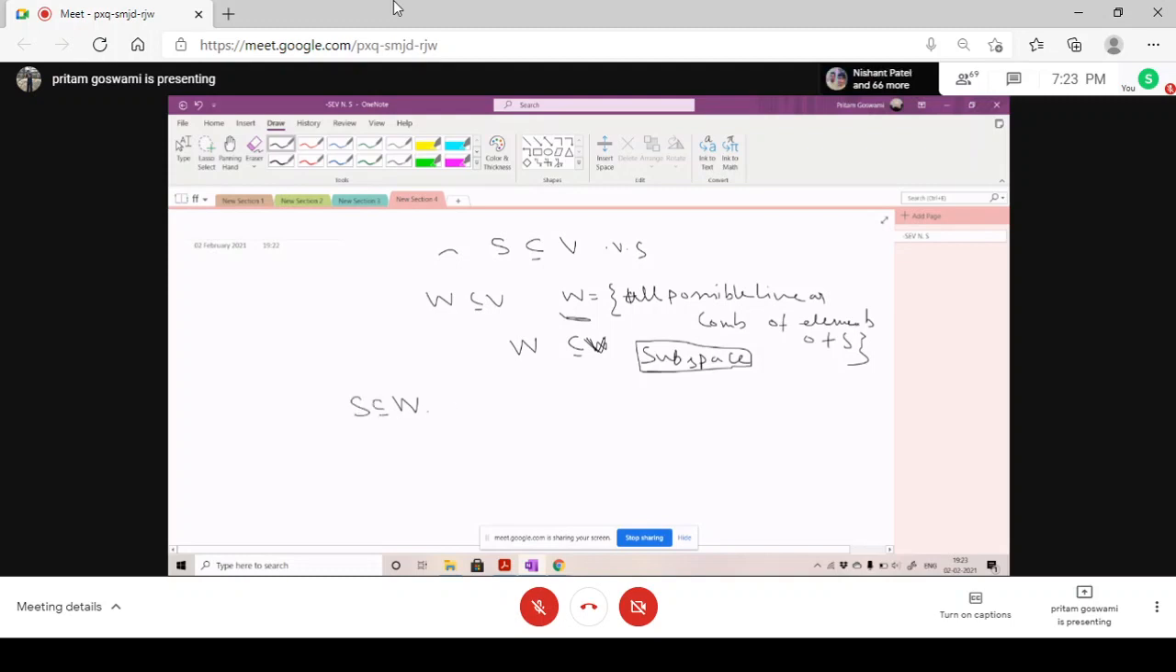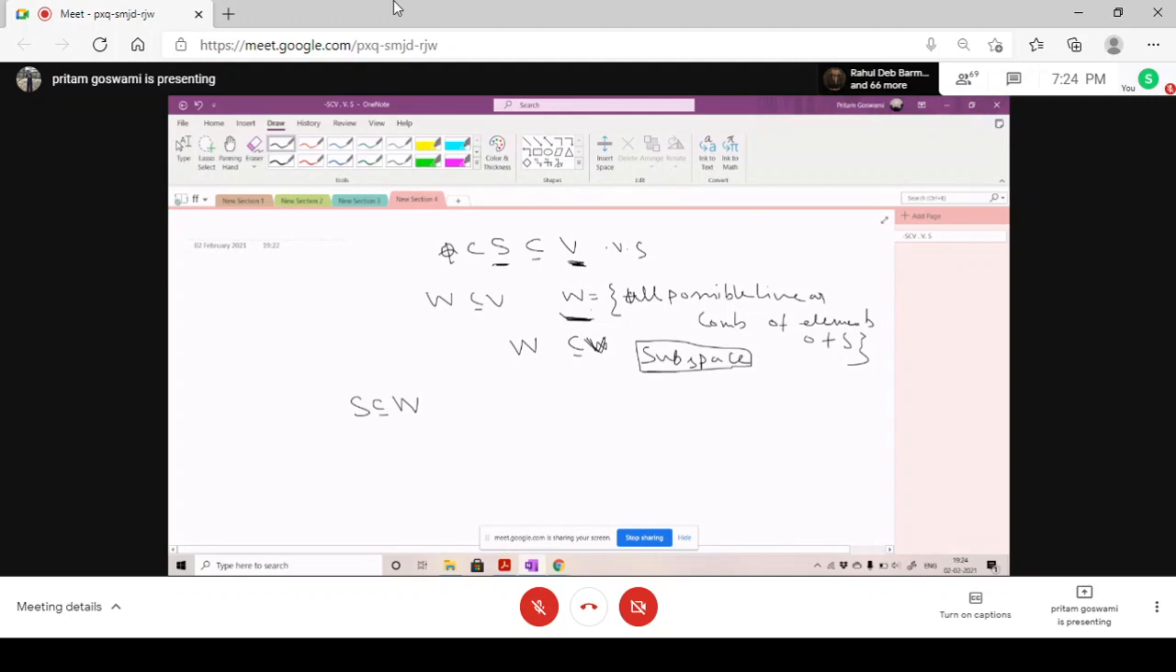Sir, could you please repeat once again, sir? Suppose V is a vector space and S is a non-empty subset of V. Okay? Okay, sir. And I'm defining W as all possible linear combinations of elements of S. Clear till now? Yes, sir.